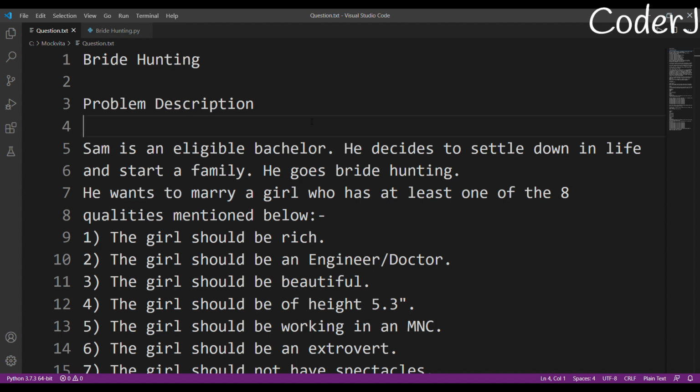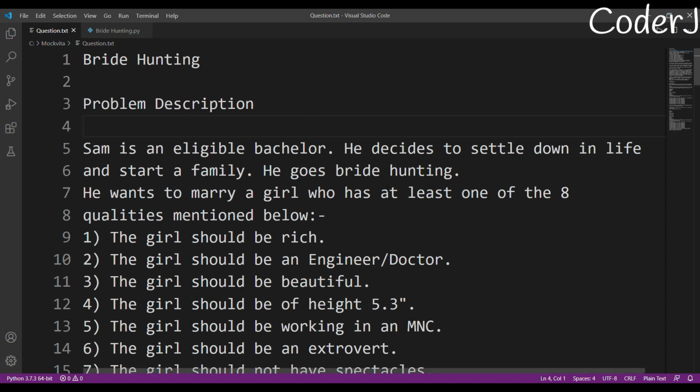And I can assure you that once we are done with this question, and if you watch this video completely, part by part, then you'll never have trouble in solving a graph question or a 2D matrix question, and you'll learn how to approach these questions, because most of us get confused on how to approach these sort of questions where a graph type structure is given to us and we have to solve it. So worry not, once we are done with this, you'll learn how to approach it, and you'll learn how to implement it. So do watch this video completely.